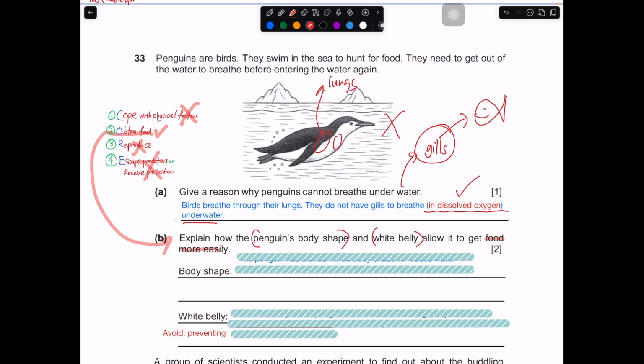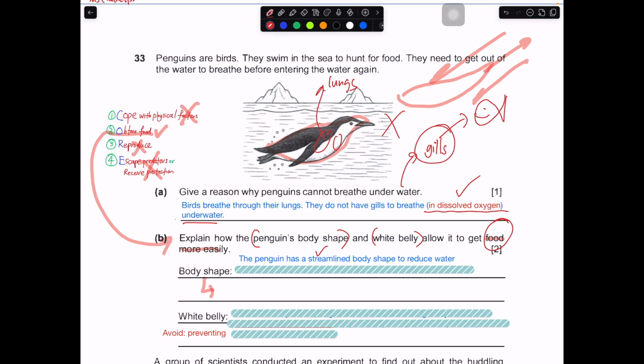So the body shape, you can think about it. In this case, it is very streamlined. It looks something like this. Streamlined, so it can cut through water easily, or reduce water resistance. So in this case, they can swim faster. Swim faster to do what? How does it get food more easily? So that they can catch their prey more easily. So the main idea is streamlined body shape, reduce water resistance, swim faster, catch prey more easily. So 1, 2, 3, and 4. These are the 4 key ideas for a streamlined body shape.